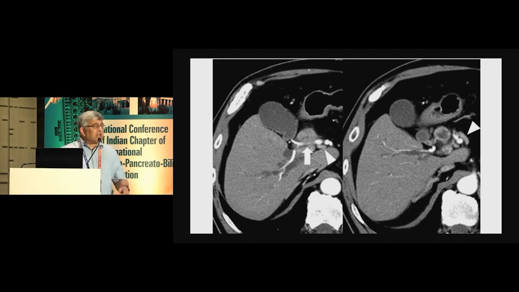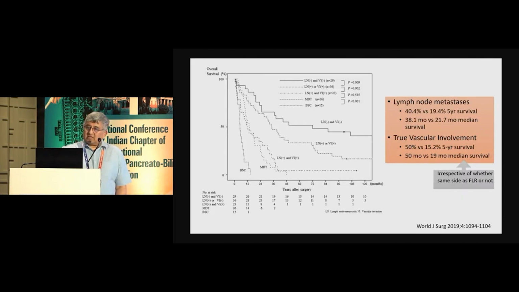This patient, irrespective of which side the artery is involved or the blood vessels are involved, it doesn't really matter. It's a poor prognosis whether you have got vascular invasion on the side of resection or on the side which you're going to preserve and reconstruct the vessels. And this is an important point which this publication brings up.